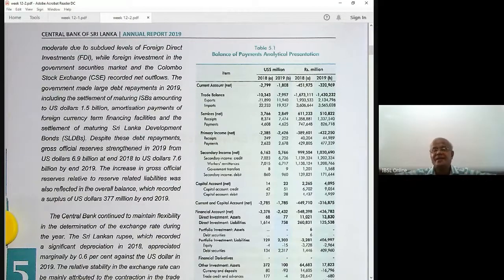Dollars are our reserves. We have huge reserves. So how do you pay for the imports? From our reserve assets, international reserves, we pay these dollars. When you import more and more cars, money going out. When you import crude oil, dollars going out. So that's why, after the COVID period, our reserve position went down. We had a very serious problem, balance of payment issues.